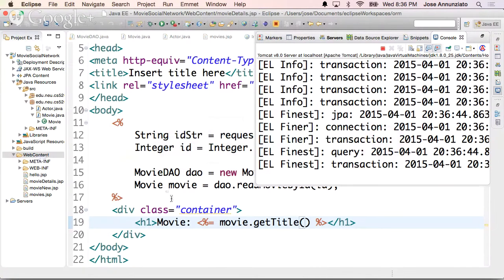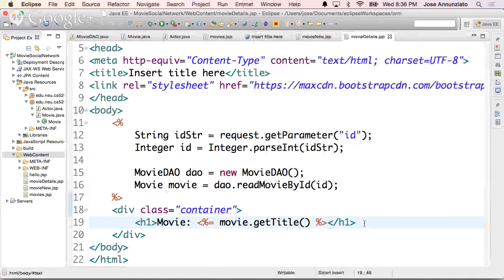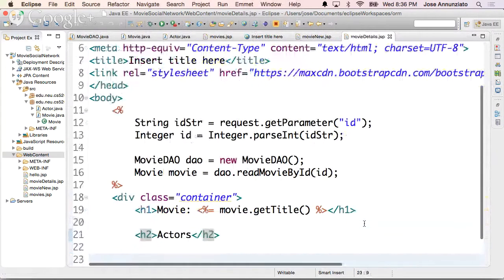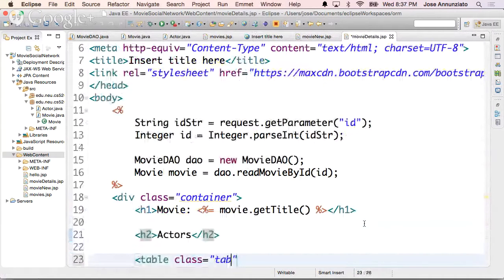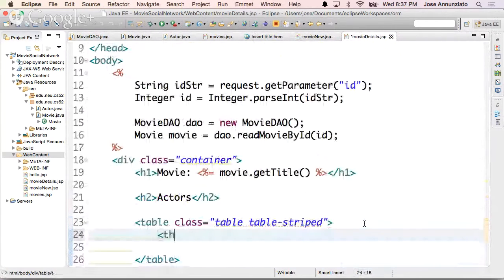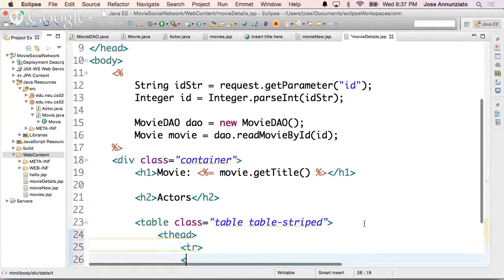What about the actors? Let's retrieve the actors, right? We can say h2 actors, and the actors could be in a table, class table striped, right? And I can have here thead and then have TR.